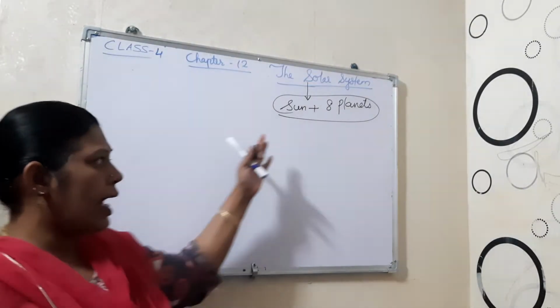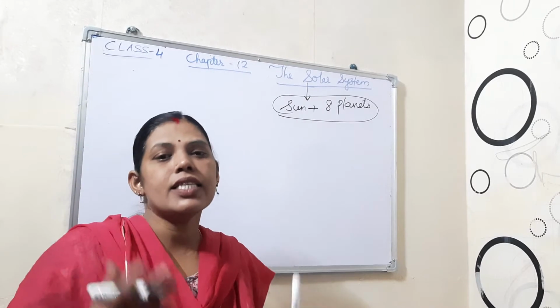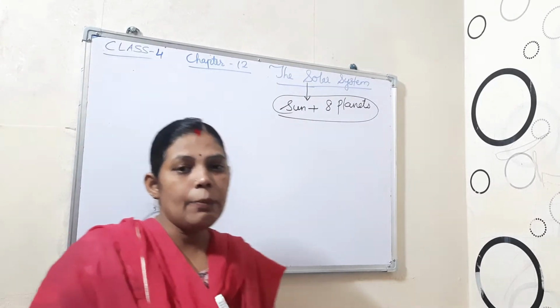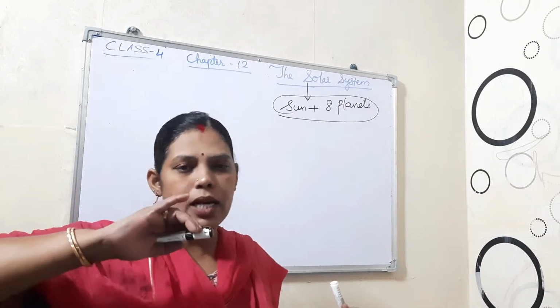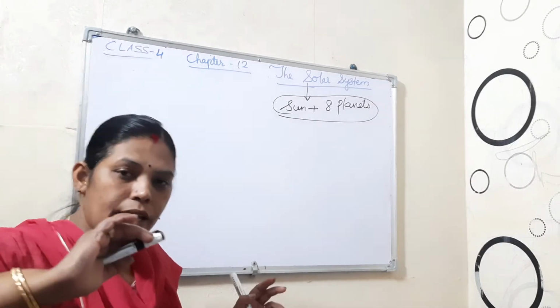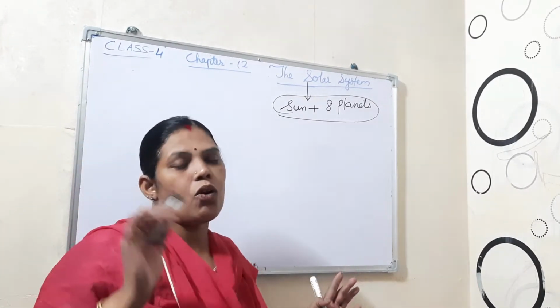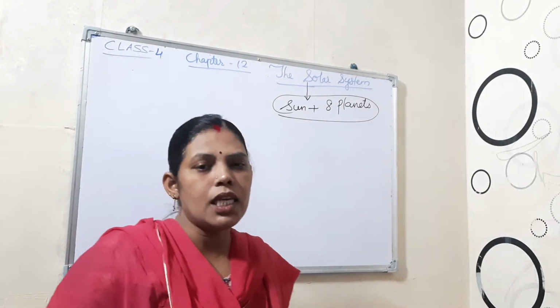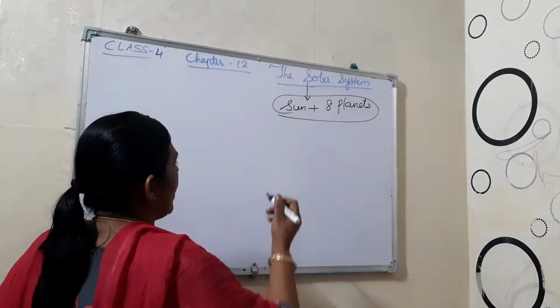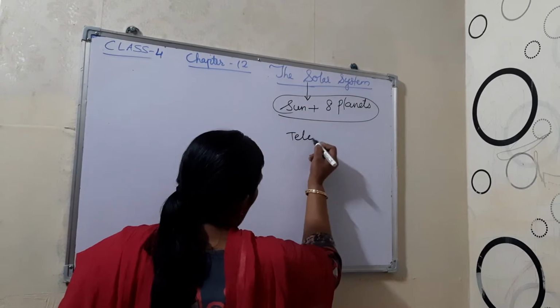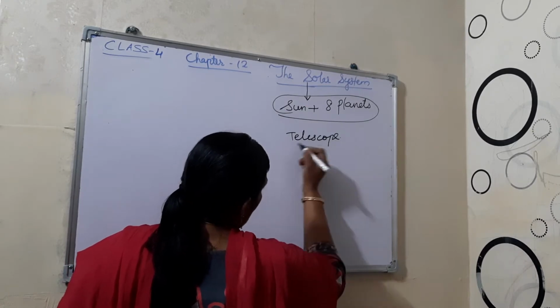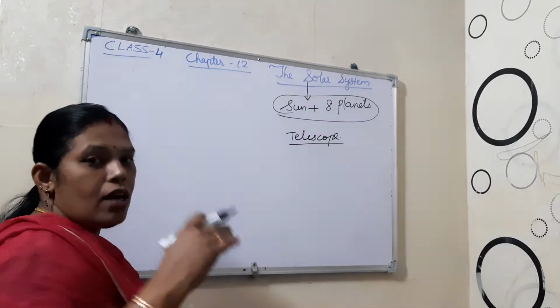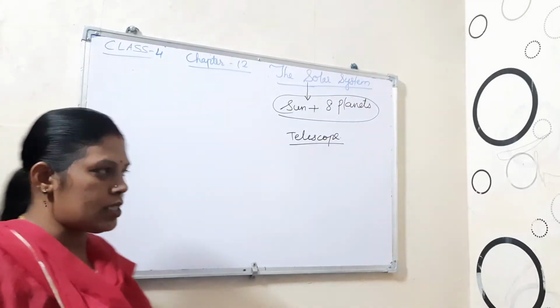And how can we see these planets? The heavenly bodies are very far from us, and not only that, the stars are also very far. How can we see far off objects? That is through an instrument known as the telescope. Through the telescope we can see far off objects near to us.